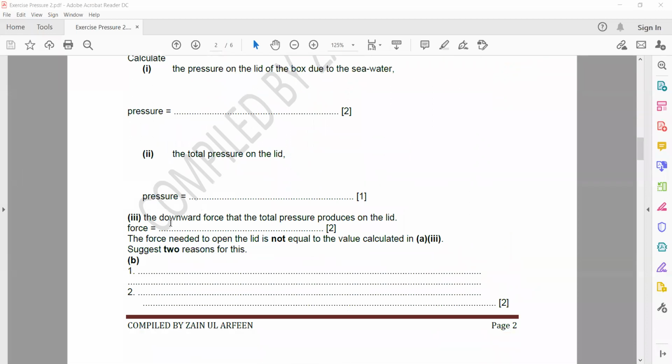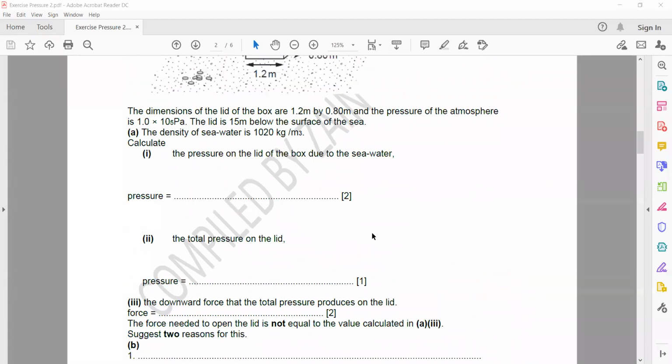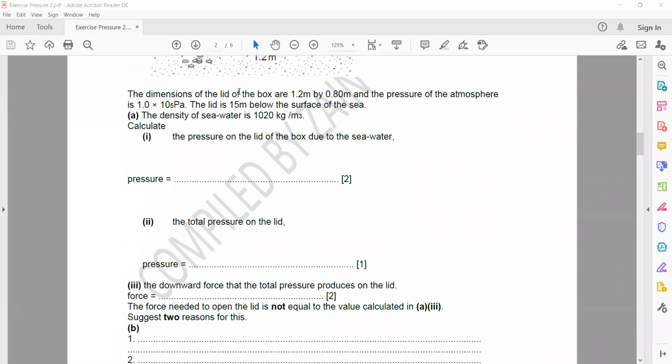For the next part, the downward force. First, after getting the total pressure: your answer here was pressure due to liquid, which is density into gravity into height. Density is 1020, gravity is 10, and the depth of the liquid was 15. What was this answer? Pressure due to the liquid, Sir, 153,000 Pascal.